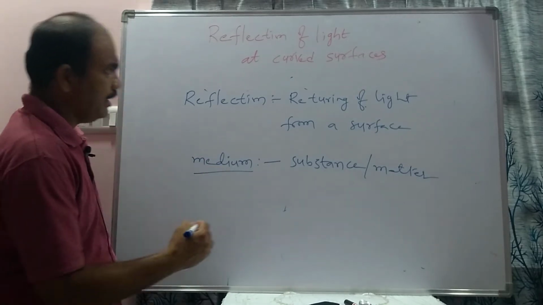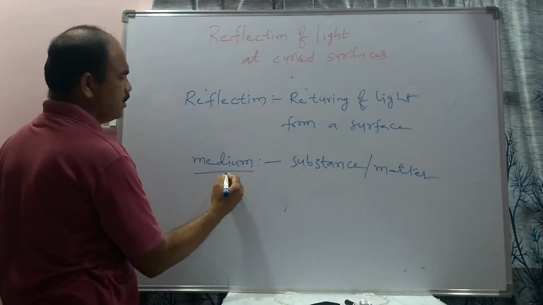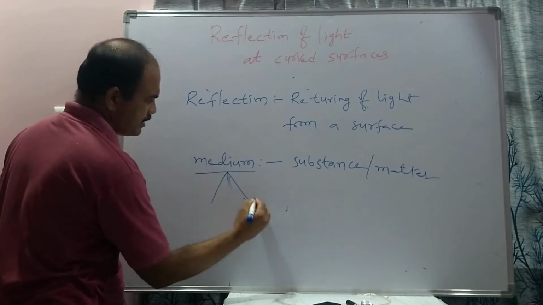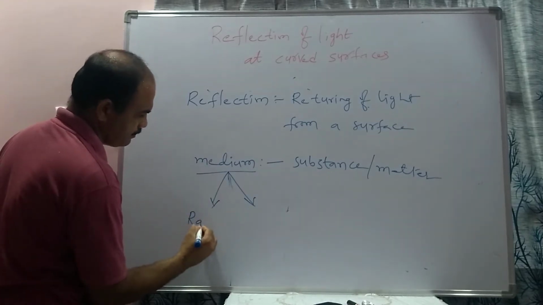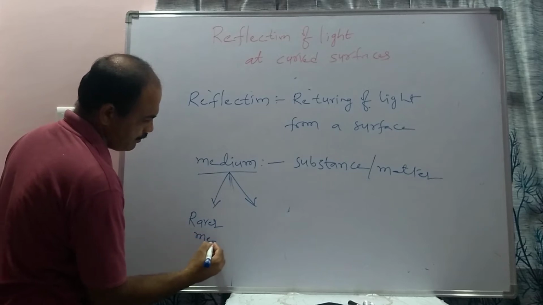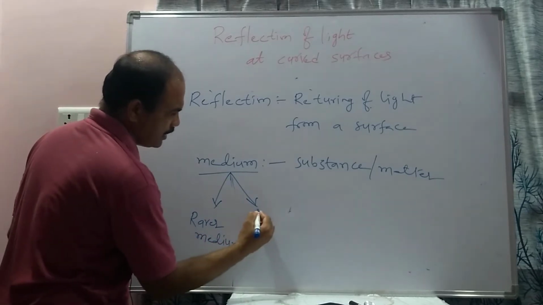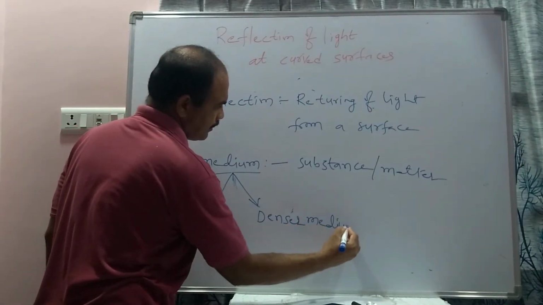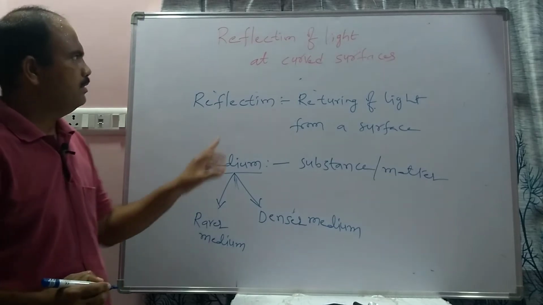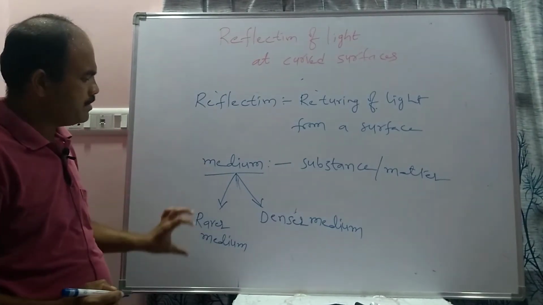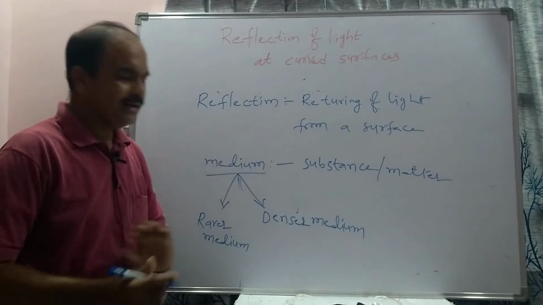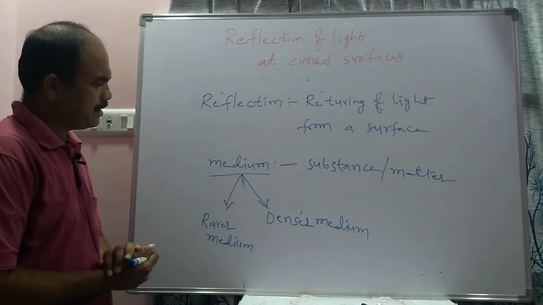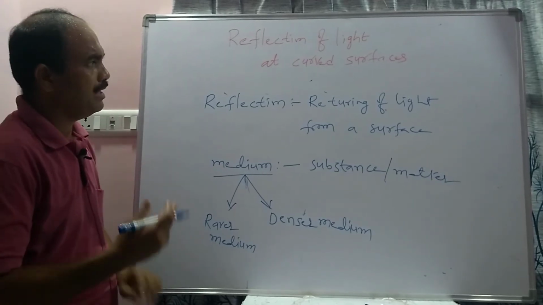In light we hear about two types of medium: one is the rarer medium and the second one is the denser medium. So with respect to light, mediums are of two types, rarer medium and denser medium. Now what is a rarer medium and what is a denser medium? These can be explained with the help of the velocity of light.